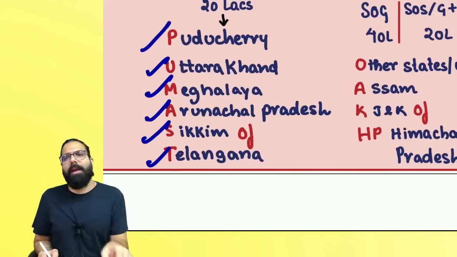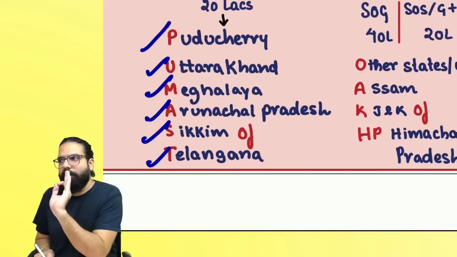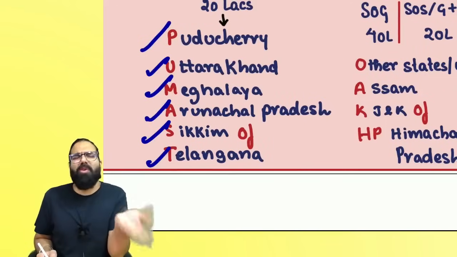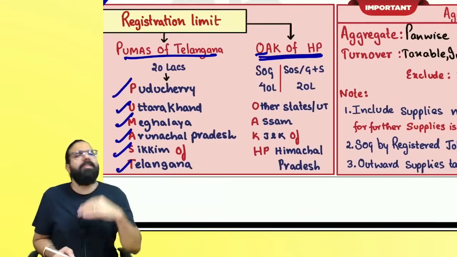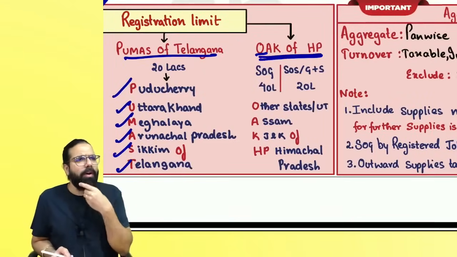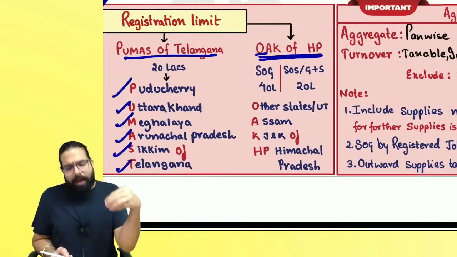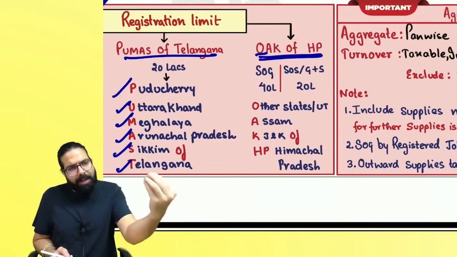For you, the limit will be 20 lakh rupees. 20 lakh for supplier of goods, 20 lakh for supplier of service, goods plus service also 20 lakh rupees. Sir, then we have Himachal Pradesh, Jammu and Kashmir, Assam, and all the other states.